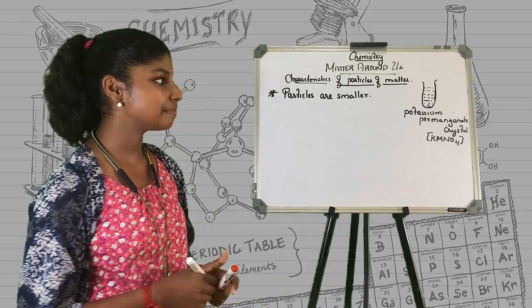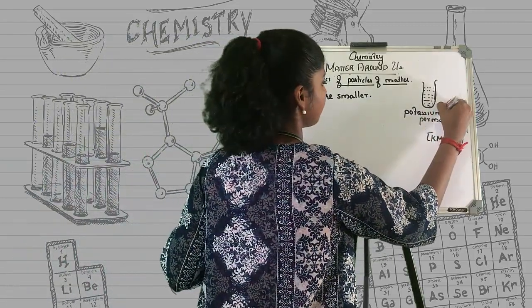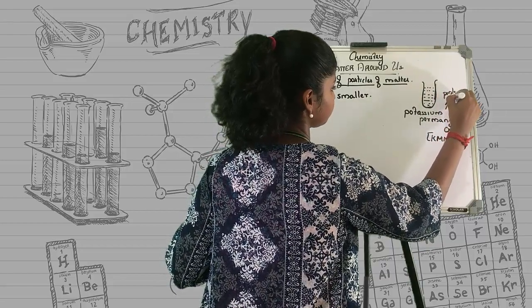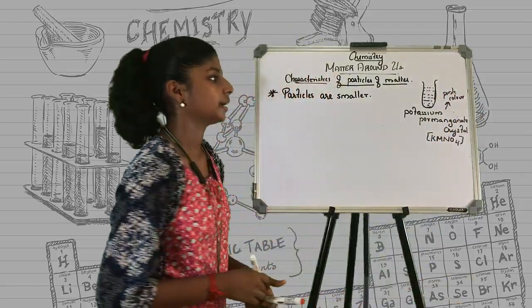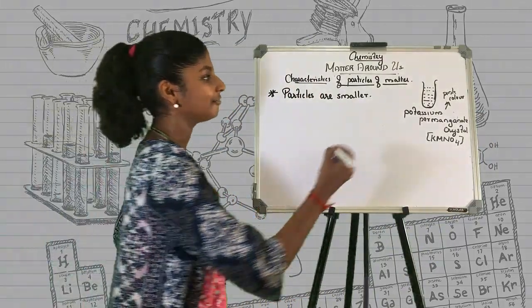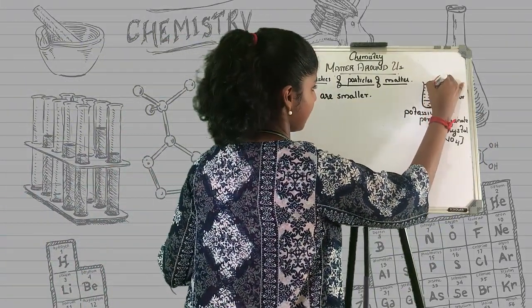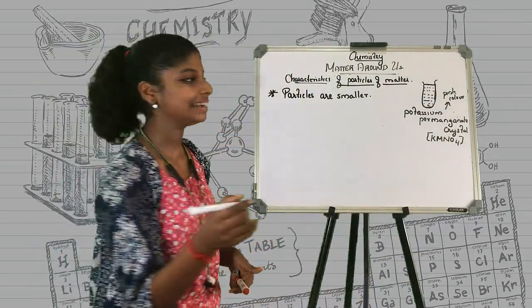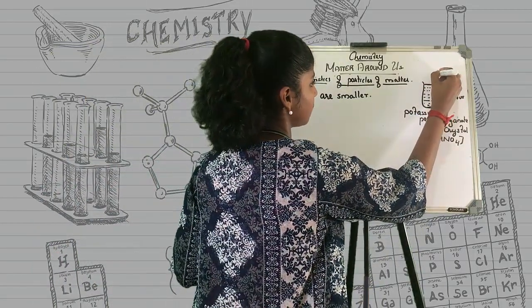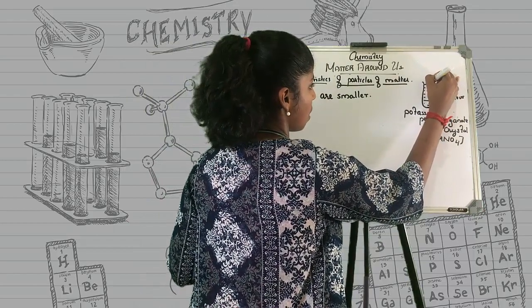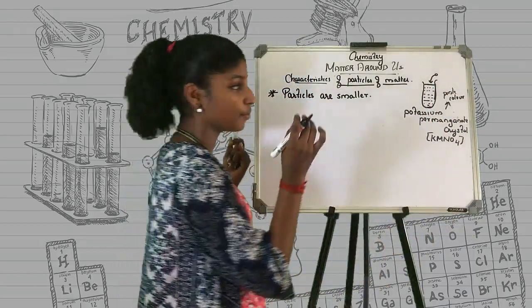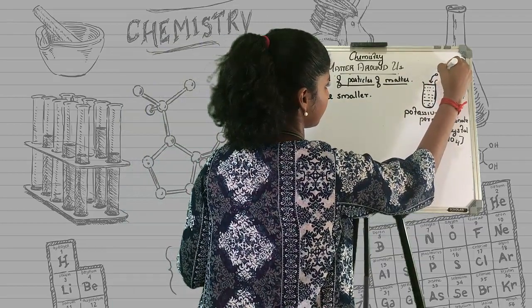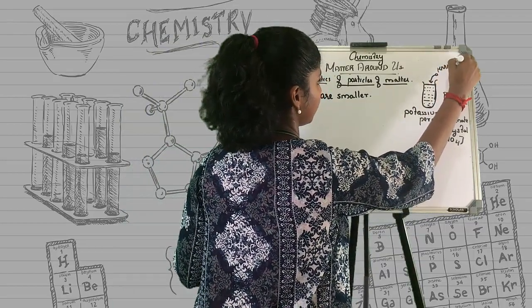This potassium permanganate is pink in color. So we have taken a test tube with this much level of water, and you just add a piece or a crystal of KMnO4 into it.